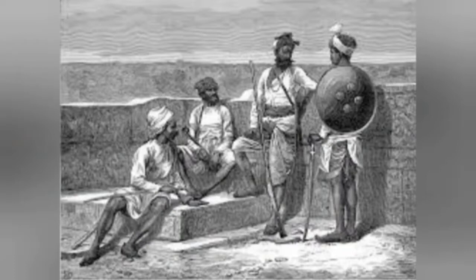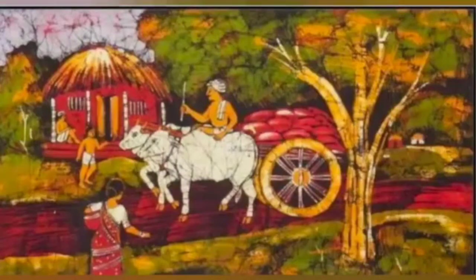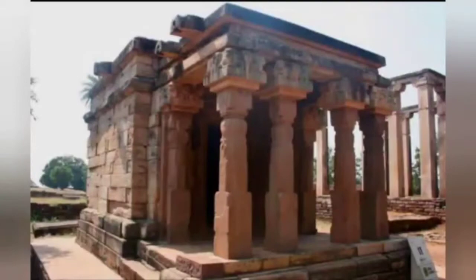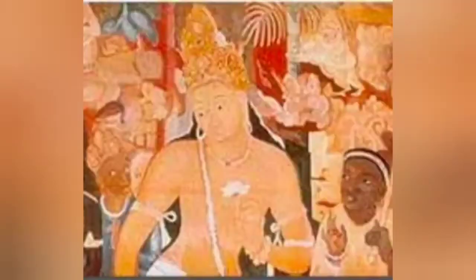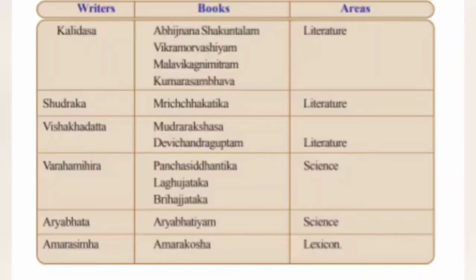The kings encouraged Vaishnava and Shaiva sects and built many temples. Vaishnavas means those who worship Lord Vishnu, and Shaiva sects means those who worship Lord Shiva. During the Gupta period, significant developments occurred in the field of literature and science. A number of books were written in Sanskrit. Here we have a table, the writers and also their books and the area. So go through that clearly.